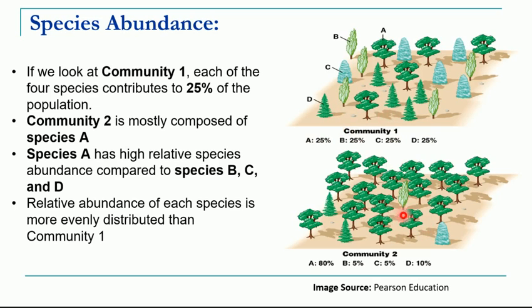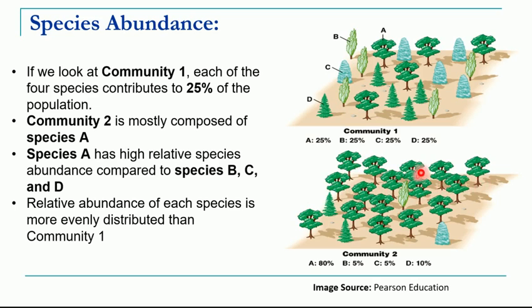Now in the second community, you see that species A is dominant, so we can say species dominance of species A is there. If we calculate the species abundance, we have to count the number of trees of species A: 1, 2, 3, 4, 5, 6, 7, 8, 9, 10, 11, 12, 13.